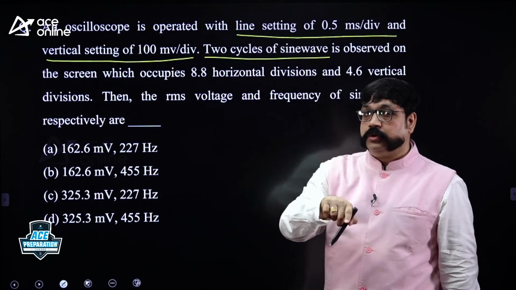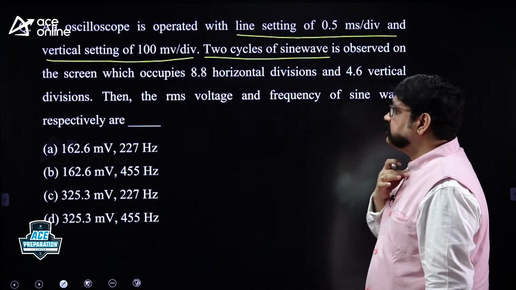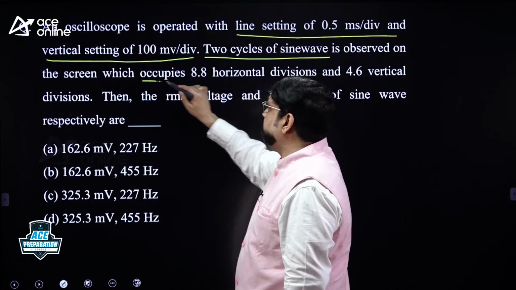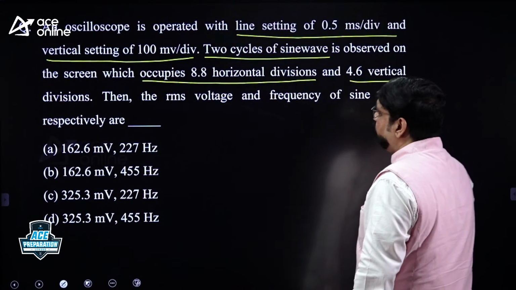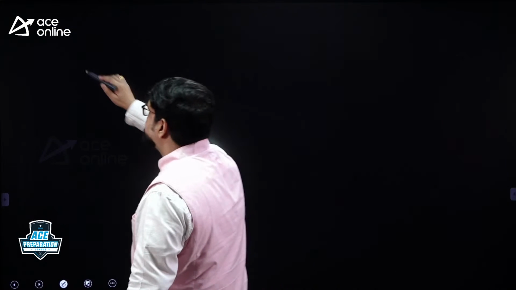In the previous question, they asked how many cycles are displayed. Now they gave you the number of cycles of the signal displayed on the screen and how many divisions they are occupying: 8.8 horizontal divisions and 4.6 vertical divisions. All this is the data given. Let me write here what the data given is.